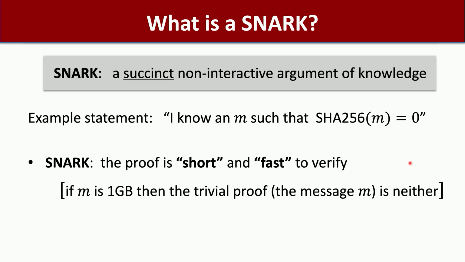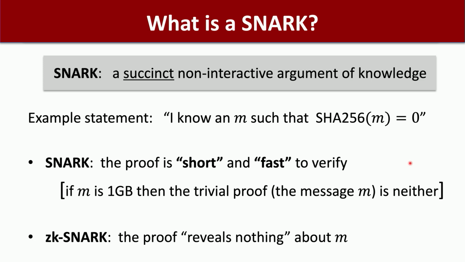Maybe some of you have heard me say this before. I gave this talk a while ago, and there were some political scientists in the room. They asked me, great, can you give us a SNARK proof that Biden won the 2020 election? And I said, no, that's not the sort of thing we can prove. These have to be mathematical statements, like SHA of a message is equal to 0. There's also a ZK variant of SNARKs where the proof also reveals nothing about the message M.